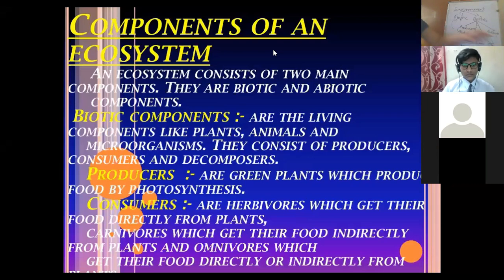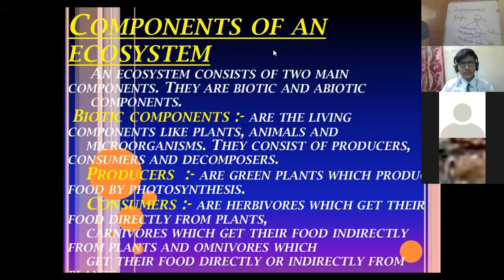Now we have to understand the role of the third component, which is the decomposer. They are the most important components of this planet, and they are microorganisms. They cannot be seen with the naked eye. They are also components of the ecosystem, but they are not visible to us. They are bacteria and fungi.